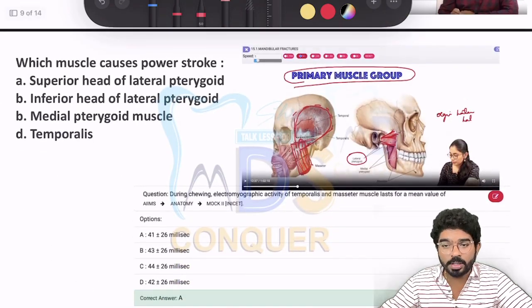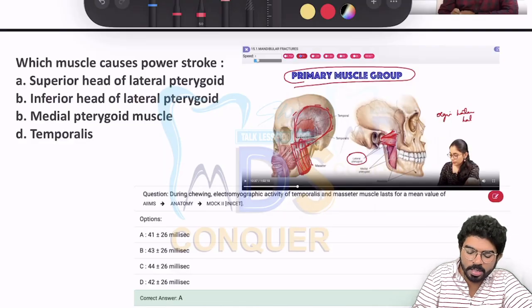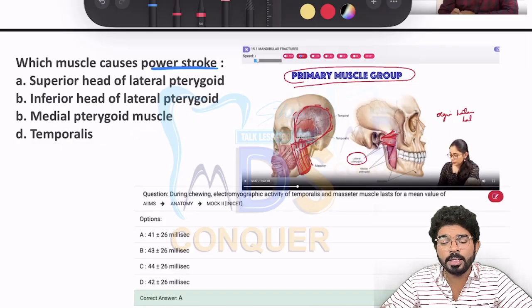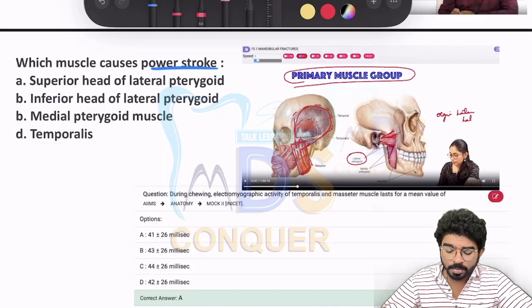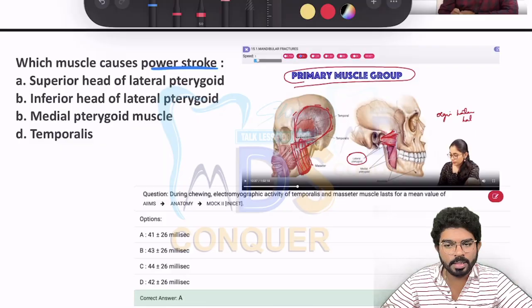Then comes one more tricky question. Most of us are not aware of this, not exposed properly. So which muscle causes powerful strokes? Options sound to be a little cool and composed. But if you check out the videos of mandibular fractures, ma'am has clearly discussed the primary muscles, secondary muscles, and accessory muscles. In primary muscles, she has stressed more about temporalis and masseter.